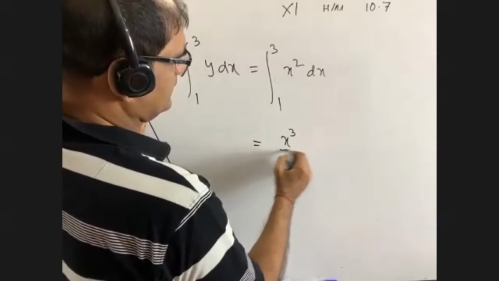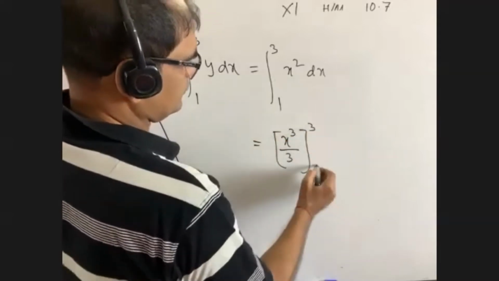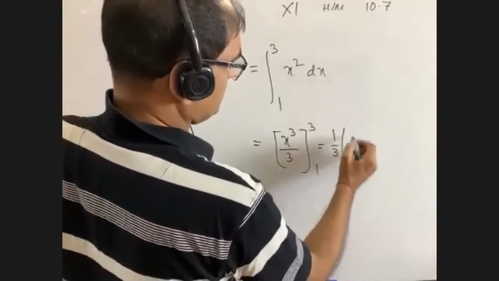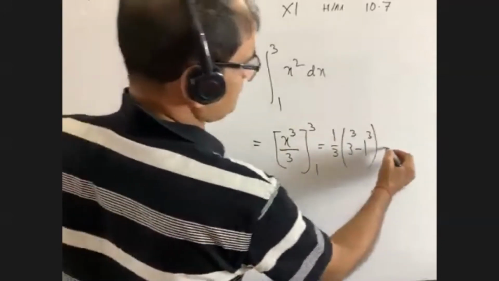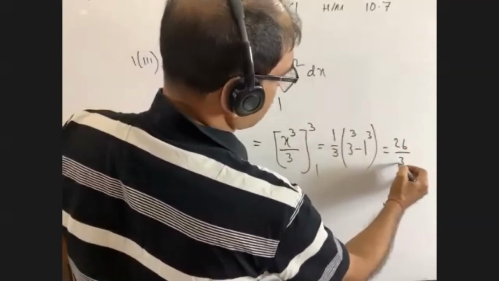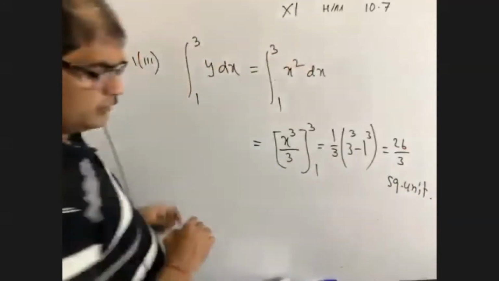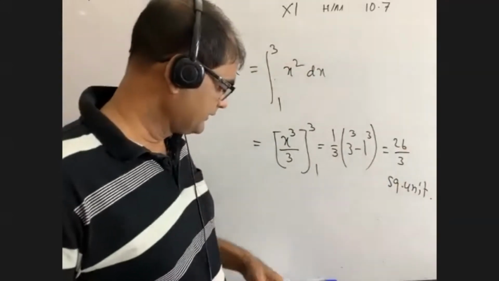X cube by 3. It is 3, it is 1. That means 1 by 3, 3 cube minus 1 cube. 3 cube 27, minus 1, 26. This is 26 by 3 square unit. So I think you, the students, have come to know.